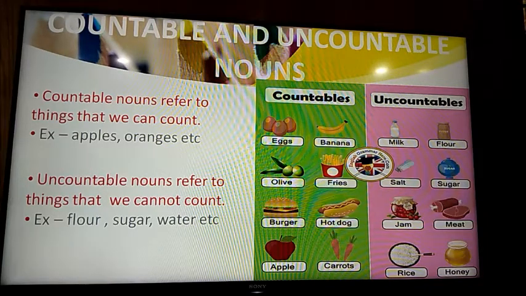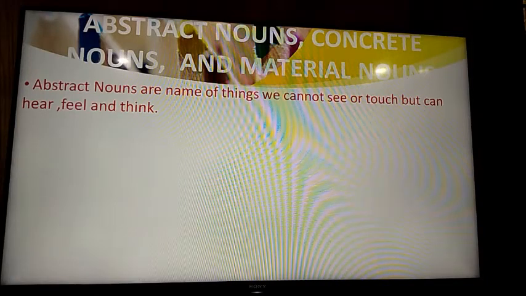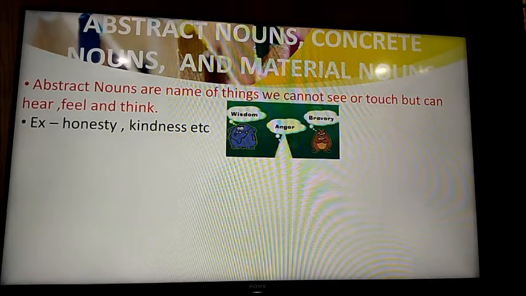Okay. Next, we move on to the next category, that is abstract noun, concrete noun, and material noun. Now what is abstract noun? Abstract nouns are the names of things we cannot see or touch but can feel, hear and think. For example, honesty and kindness. Those nouns which we cannot see or touch, but we can feel, think of, and hear of, are called abstract nouns. For example, we have honesty, kindness, wisdom, anger, love, bravery.